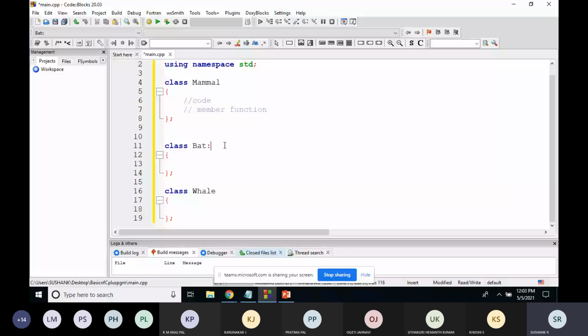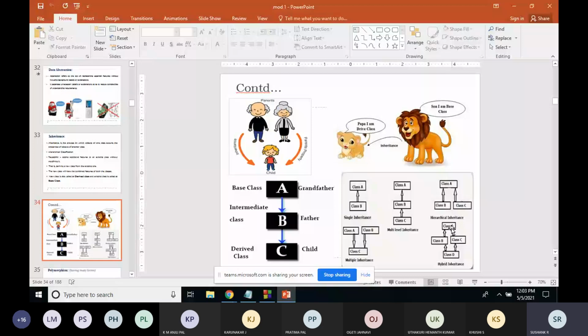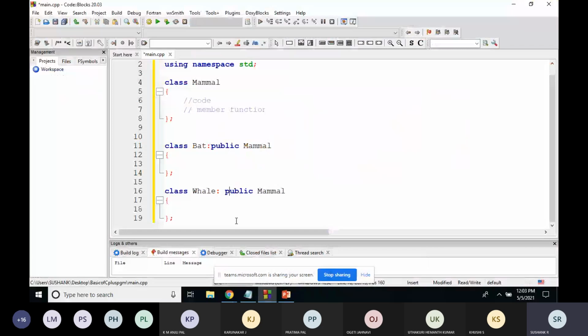Colon public mammal, the same way. Now we have created one kind of inheritance where, from the class called mammal, we have created two more classes, bat class and whale class. They are using the features of the mammal class. After that, we will create one more class.